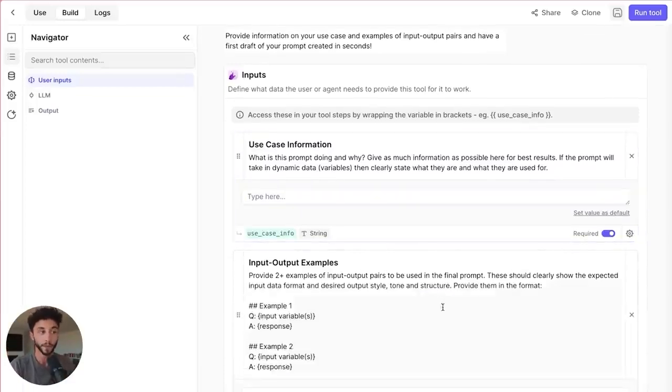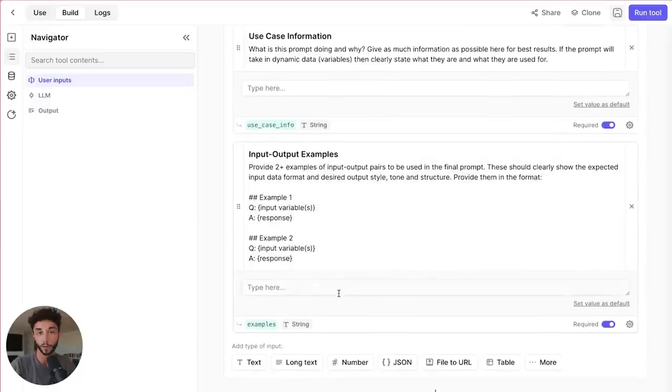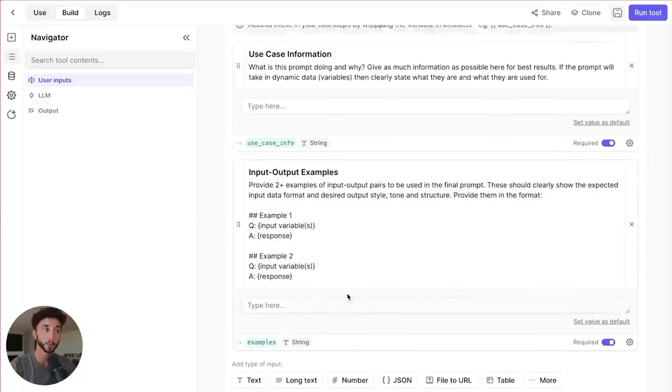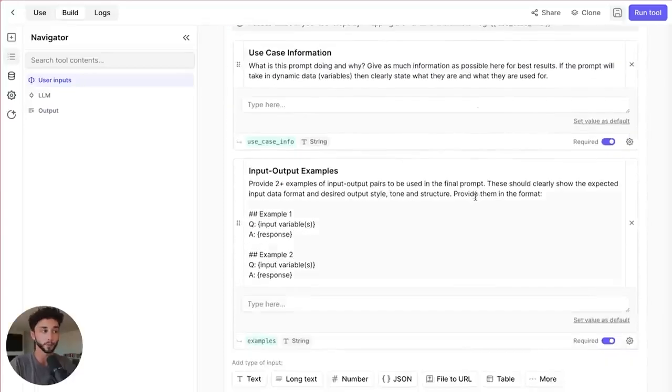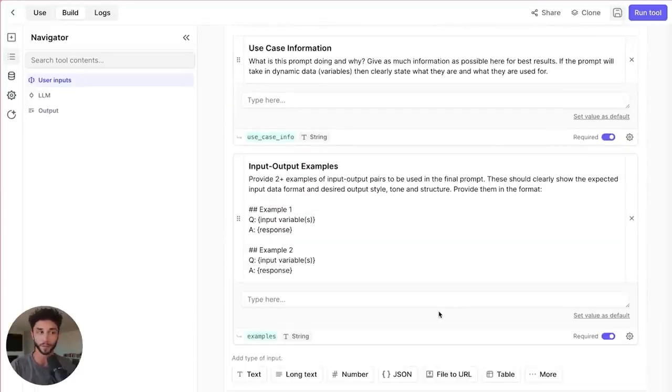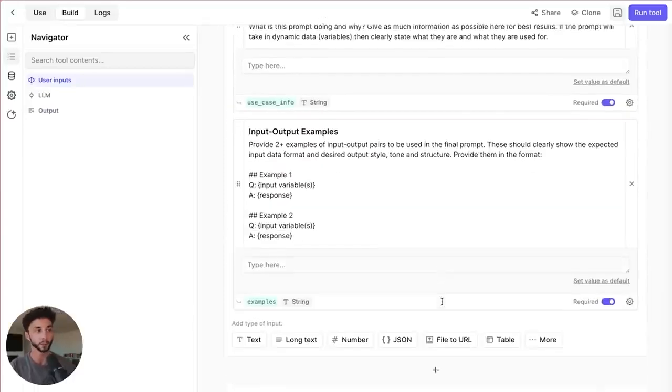And then, if I have them, I'll give some good examples of input and output pairs of how I want it to take in data and how I want it to spit it out. If you give it both of these and you hit run, it's going to print you out a prompt using the research-backed prompting techniques that we use at Morningside. It's all crammed in here.